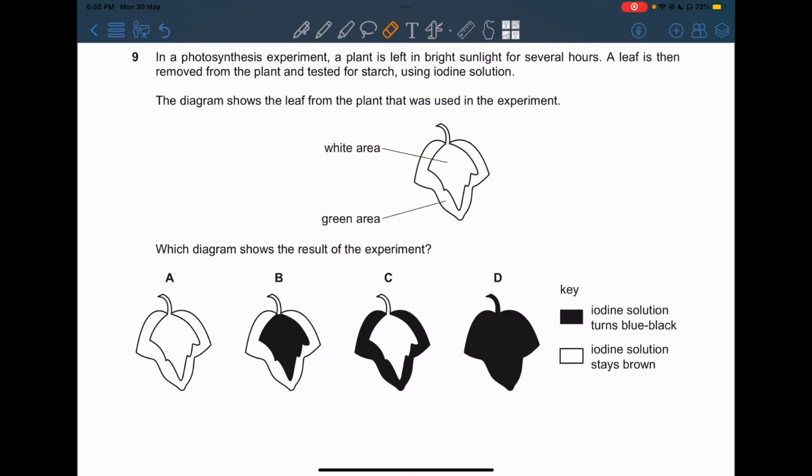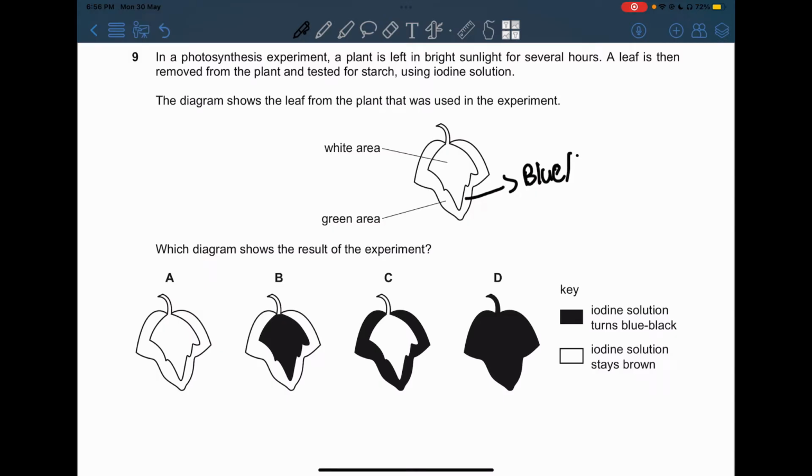Number 9, in a photosynthesis experiment, a plant is left in bright sunlight for several hours. A leaf is then removed from the plant and tested for starch using iodine solution, which I have explained in the paper 6 video if you want to know more about it. The diagram shows the leaf from the plant that was used in the experiment. Which diagram shows the result of the experiment? Now we know that the green area will turn into blue-black.